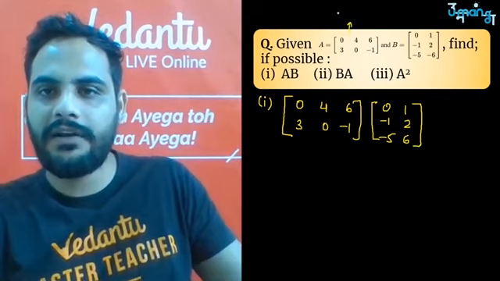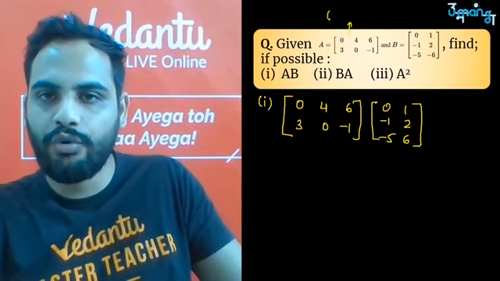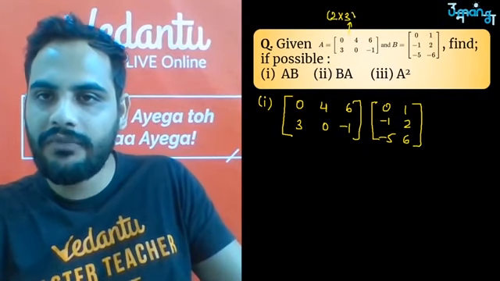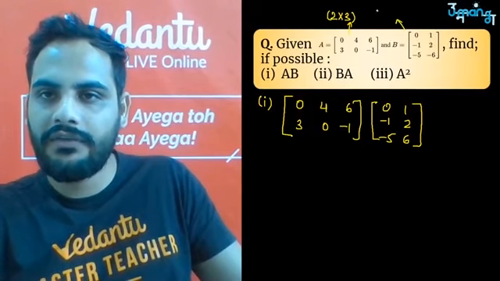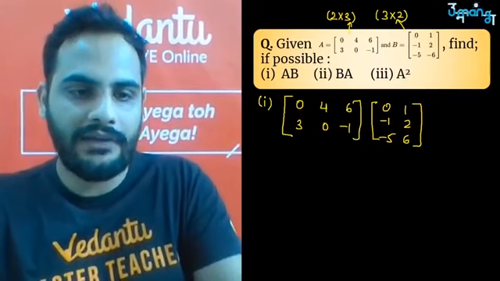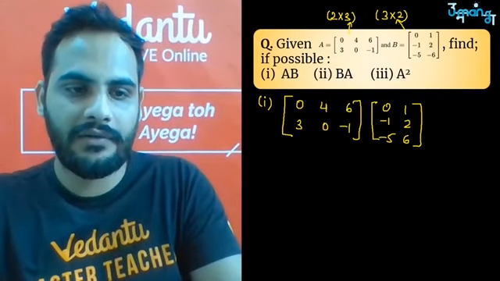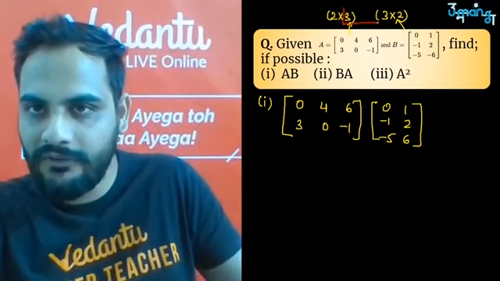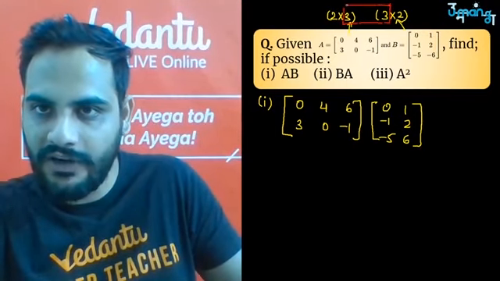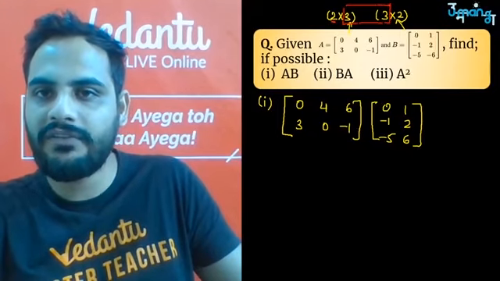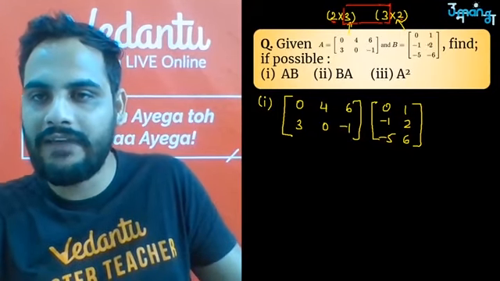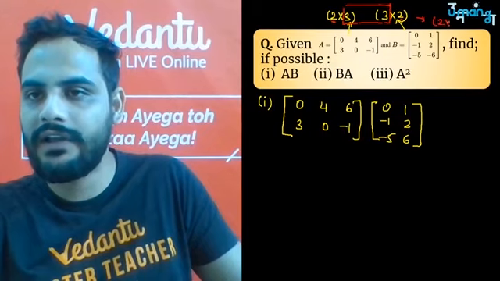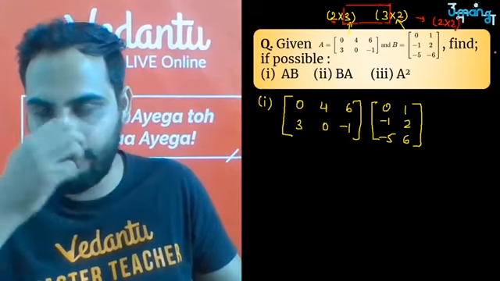So beta, this matrix is a matrix of 2 rows and 3 columns. This matrix is of 3 rows and 2 columns. So I know that yes sir, its multiplication is possible because the number of columns in the first matrix is equal to the number of rows in the second matrix, and the order of the product matrix will be the remaining 2 into 2. I will get a 2 by 2 matrix from this multiplication.